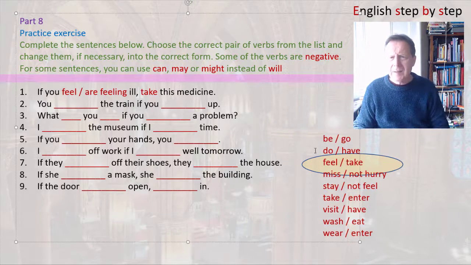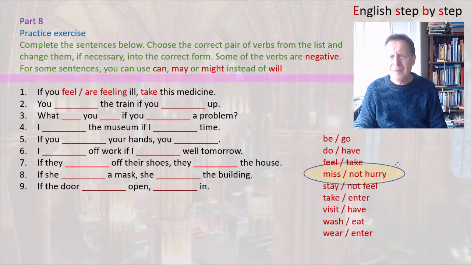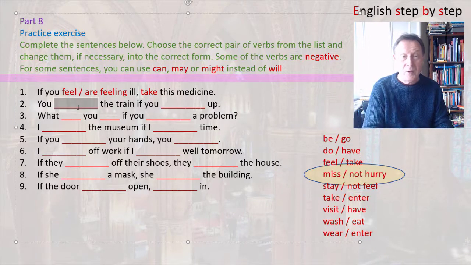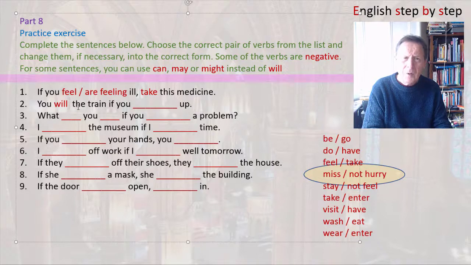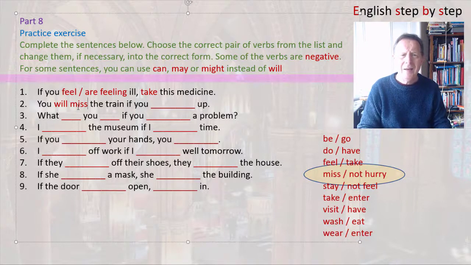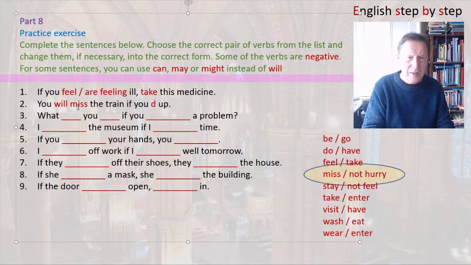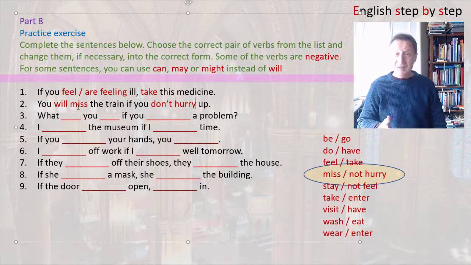Right, number 2 is talking about a train. So in this case, the best verb is miss. So let's put that there. You, and then we need to put in the will, will miss the train. If you, now for this one, it needs to be logical and it needs to be negative, not hurry. So it's don't hurry up. You will miss the train if you don't hurry up.